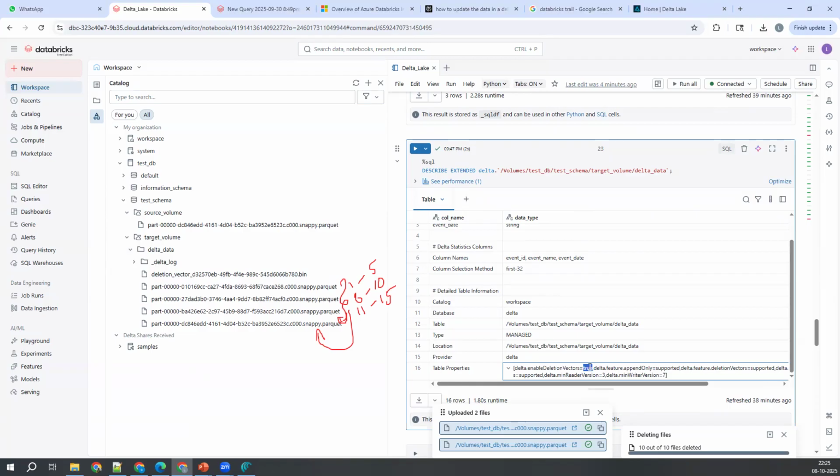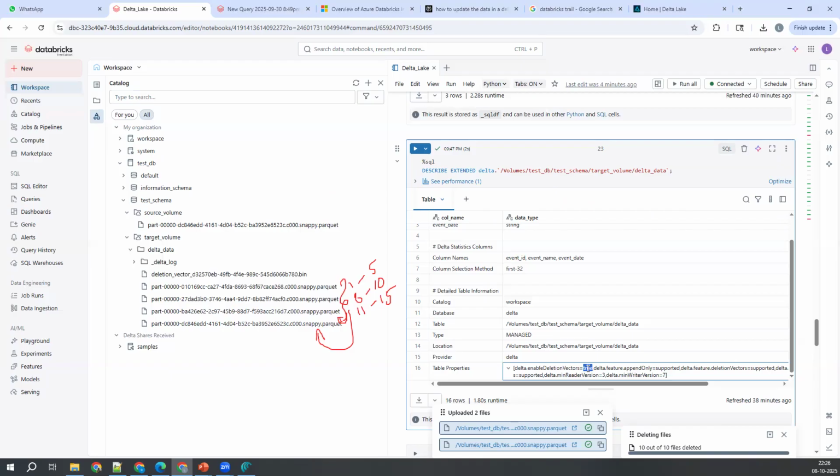What I want you to do is, for this table, indirectly for this folder, try to set this property to false. I don't know how you set it. You set it from your end. Use ChatGPT or whatever documentation you want. Set this property to false, do a delete operation and see what is happening here.